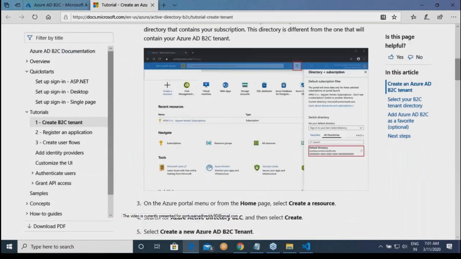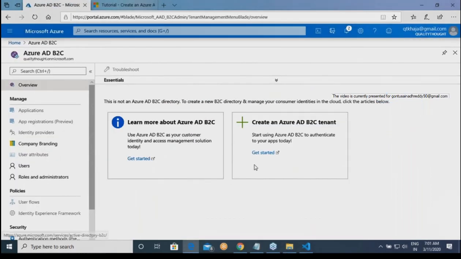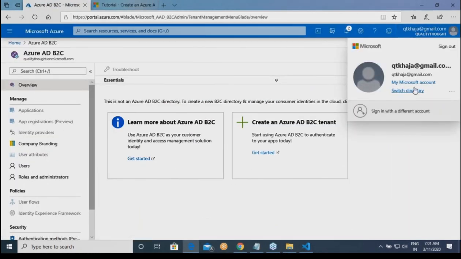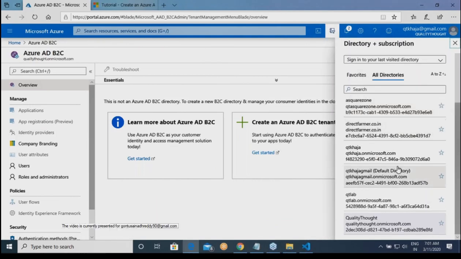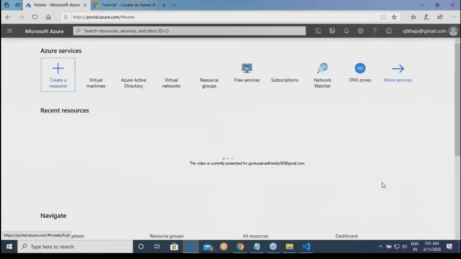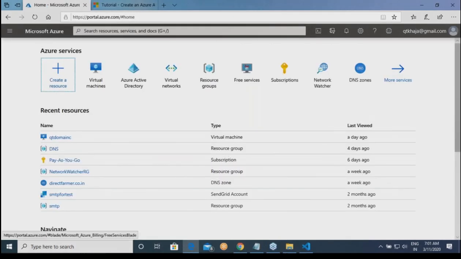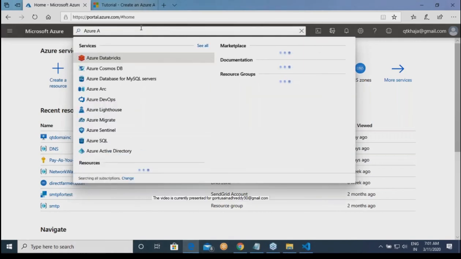Okay. Unfortunately, I cannot do it over here. I have to switch to my default directory, because remember, a subscription is linked to only one Active Directory, and that is where you can create B2C tenants. Right now, the Active Directory which I have created, at least in my case, is not the one linked to a subscription. That's the reason why you are not seeing that. Okay. Let us see. Azure AD.